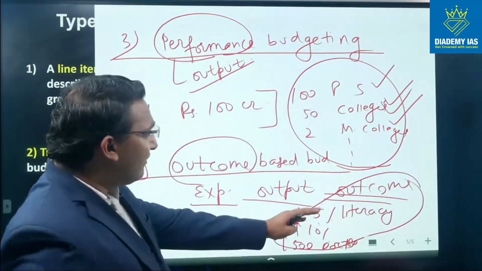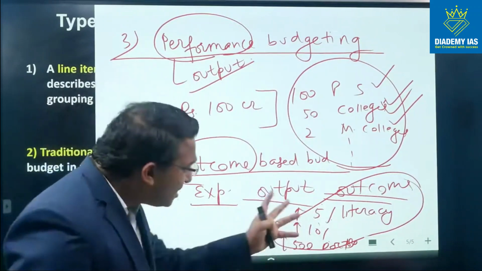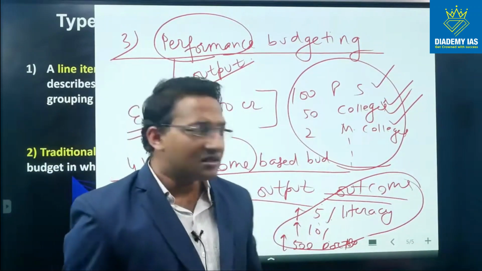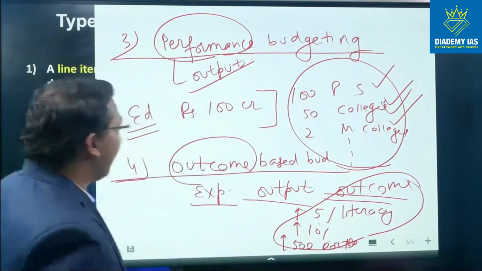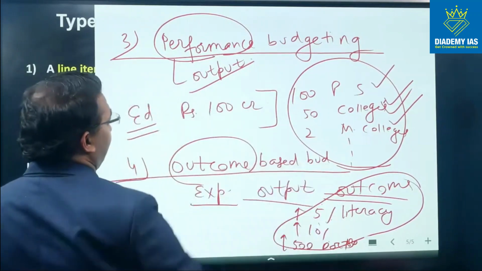So here, there will be more accountability. This is a visible form of benefit reaching the society. So that is why this is called outcome based budgeting.